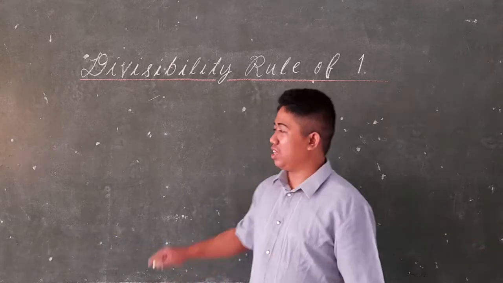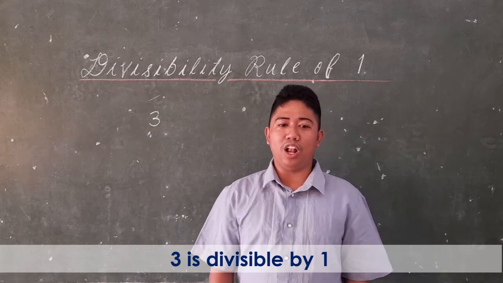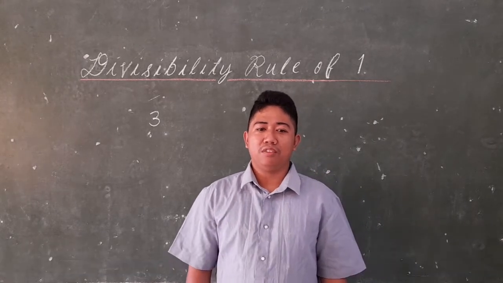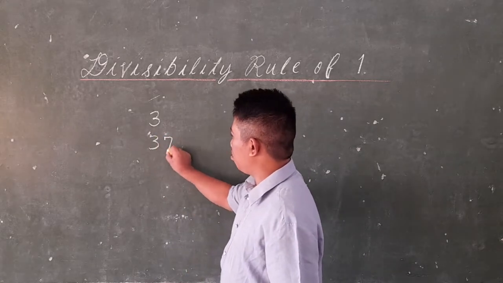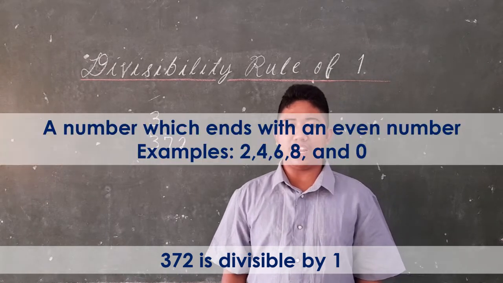For example, the number 3. 3 is divisible by 1. So there is no specific condition. Another example is 372. 372 is also divisible by 1.